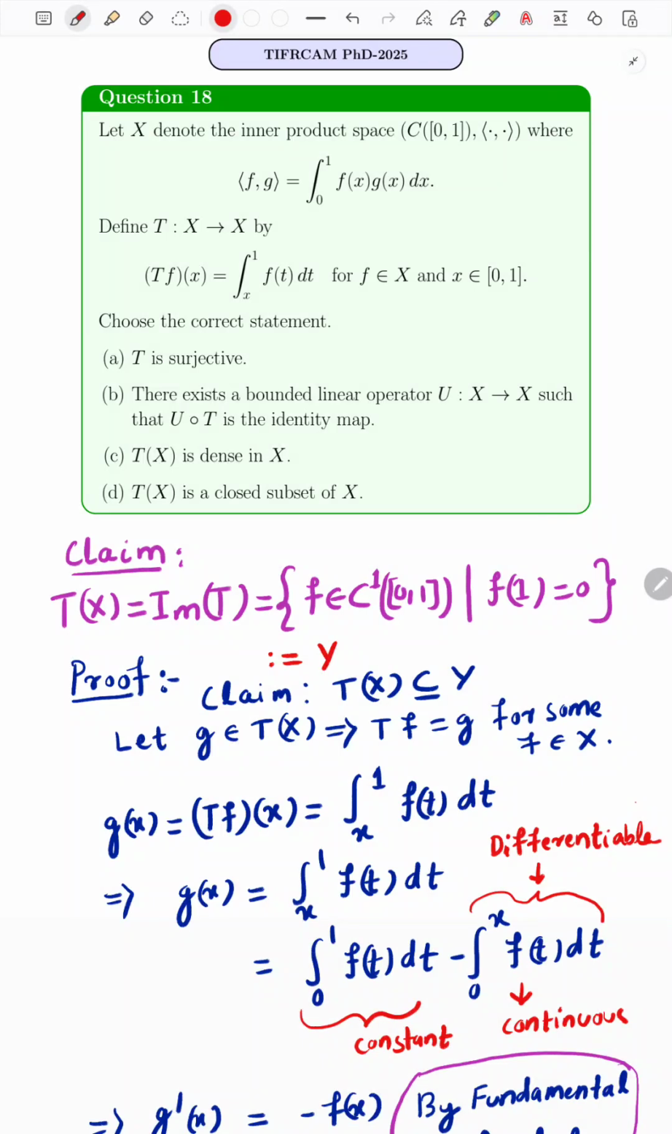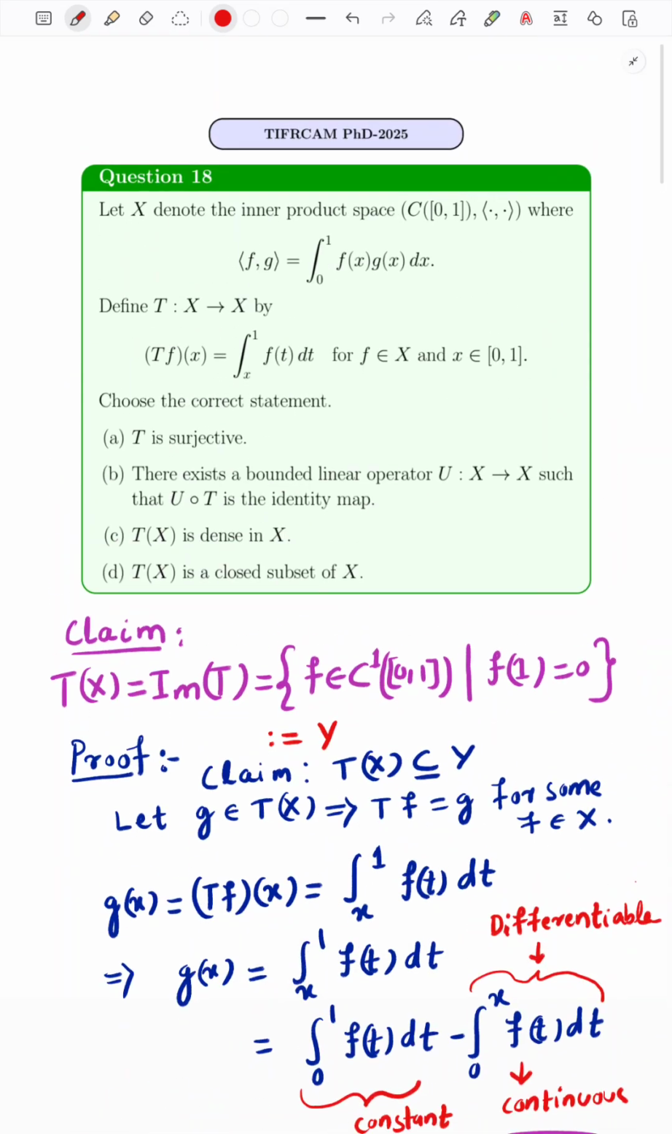Hello everyone. In today's discussion, we discuss a very interesting question, and this question was asked in the TIFR-CAM PhD entrance exam 2025. This question is from the functional analysis part. Here in this question, it is given that